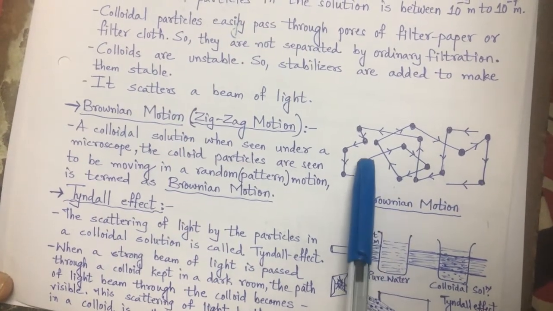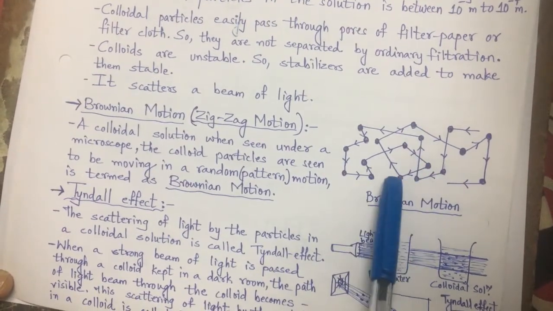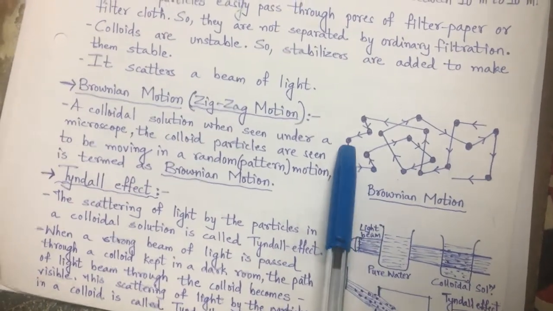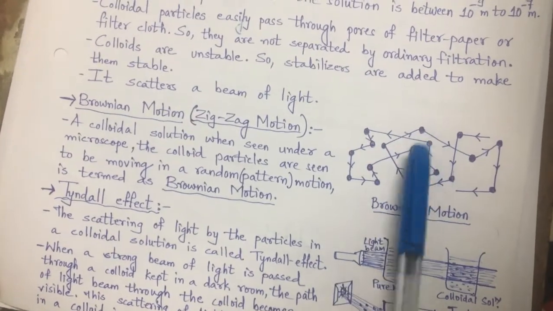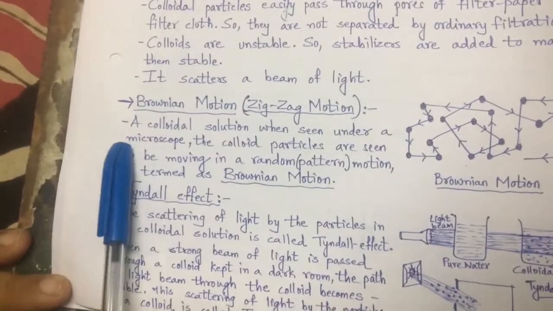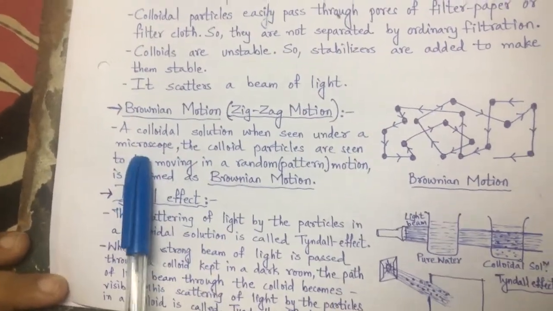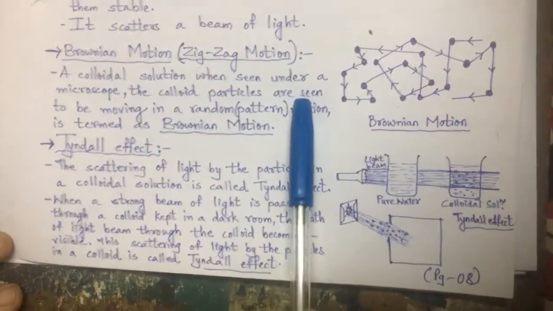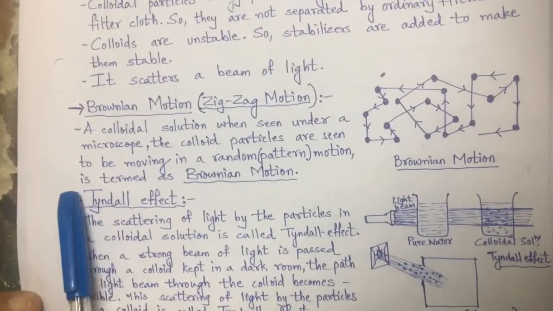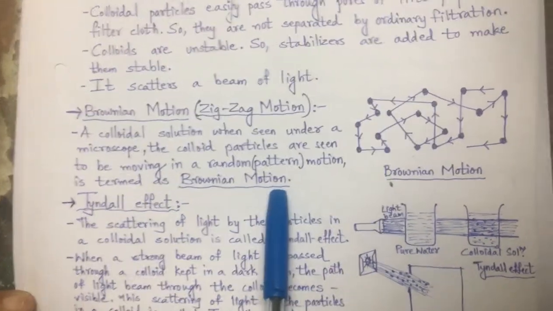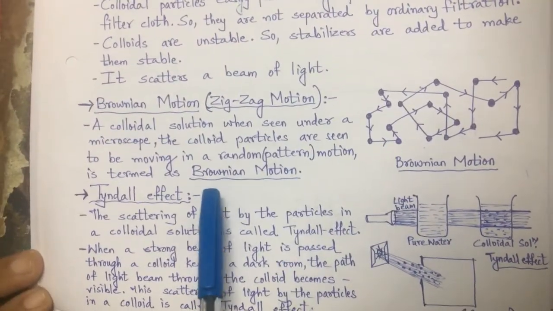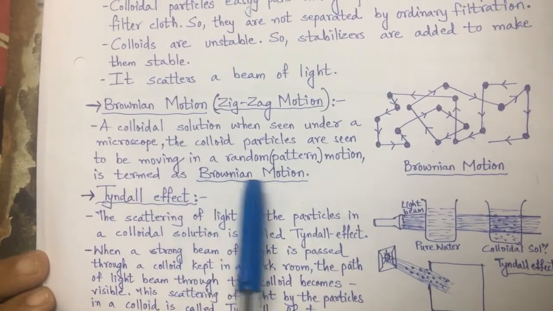What he observed, the dark dots shown as the particles, was that the particles of the colloidal solution were in a random, zigzag motion. They were not traveling in a specific direction, right? So when a colloidal solution is seen under a microscope, the colloid particles are seen to be moving in a random pattern. This motion is termed Brownian motion. As this study was by Robert Brown, in his remembrance this zigzag motion is termed Brownian motion.